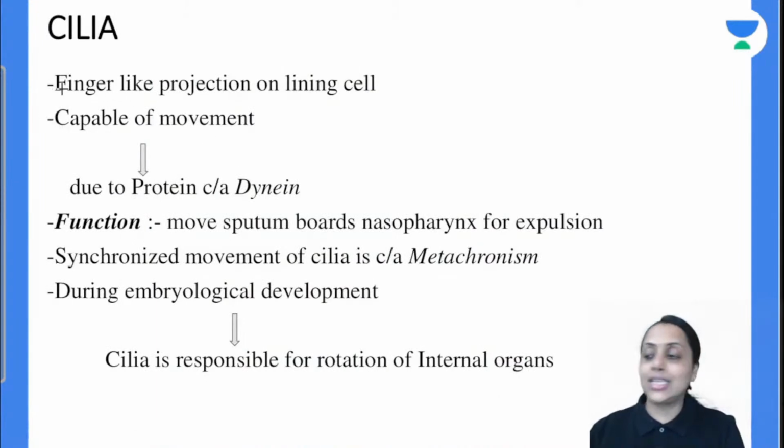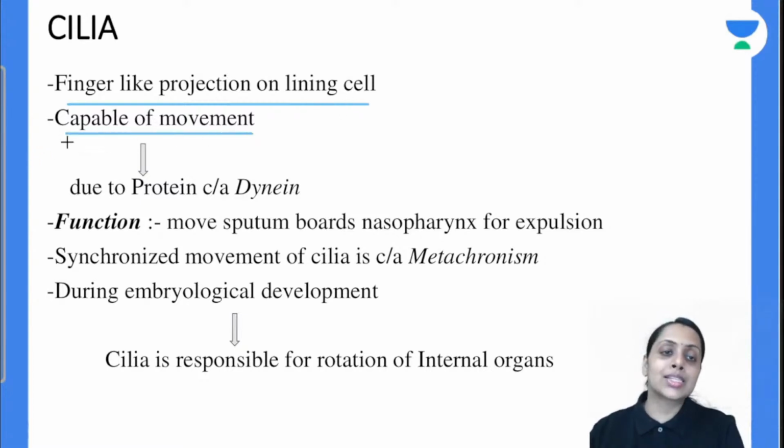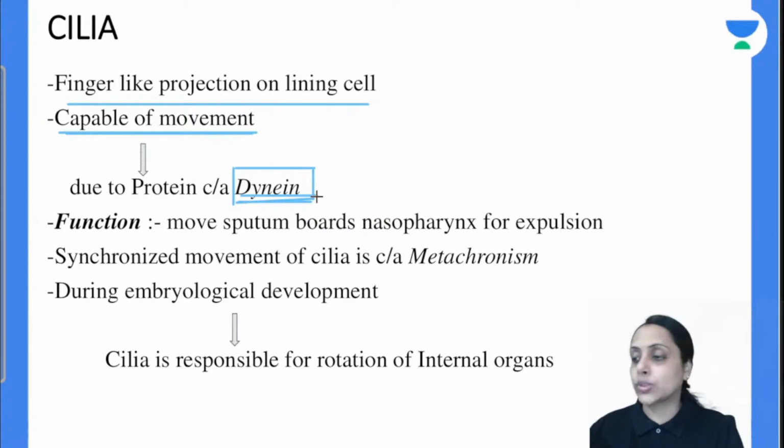What is the cilia? Cilia are the finger-like projection on the lining cell, and they are capable of movement. Why the cilia is capable of movement? Because of presence of protein that is called as dynein. Due to presence of this dynein, हमारा cilia कैसा होता है? Motile होता है. So what is the function of this cilia? Ciliary movement की वजह से क्या होता है? हमारा जो sputum है वो nasopharynx से expelled होता है. So this is the function.